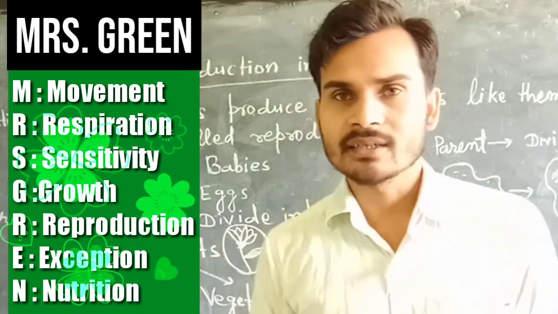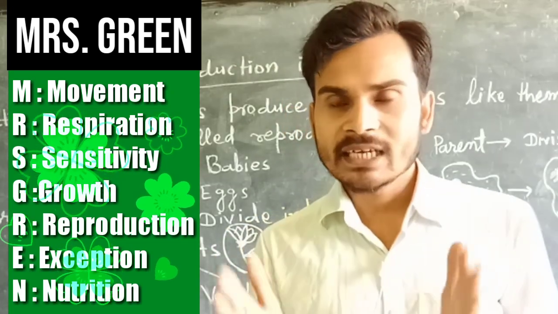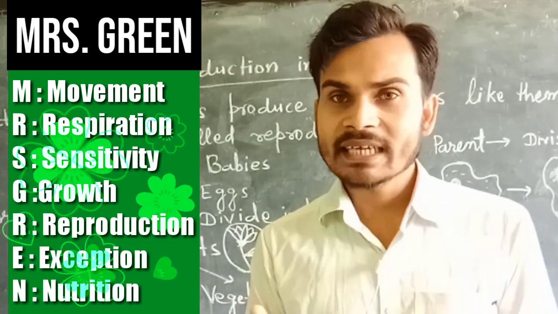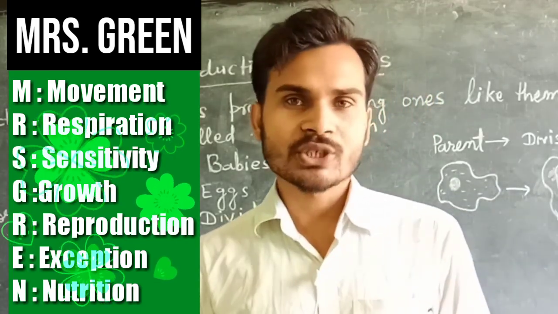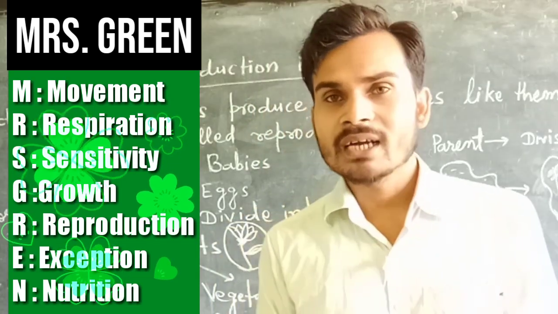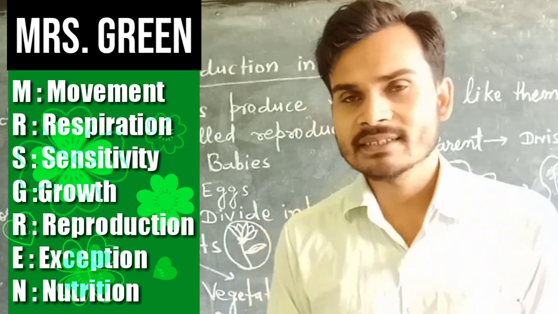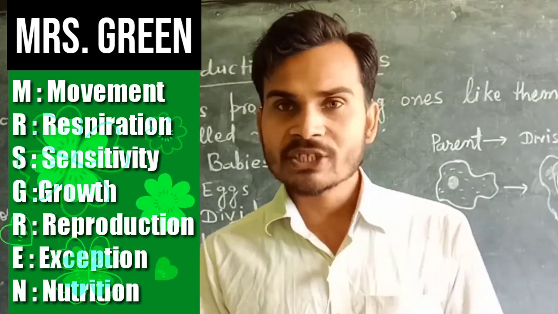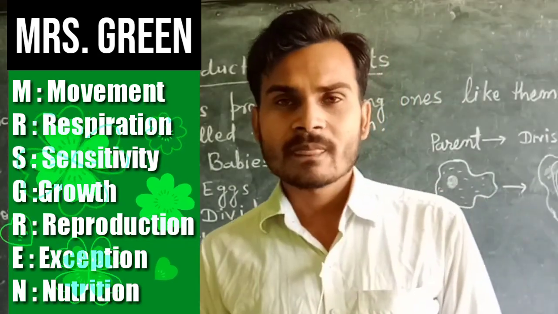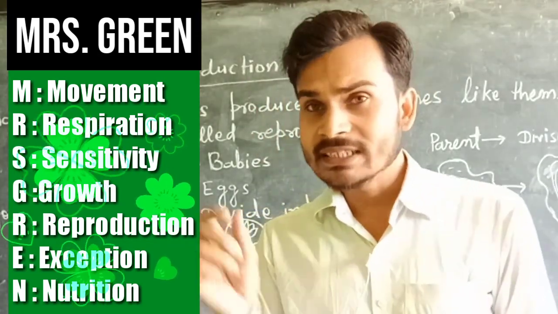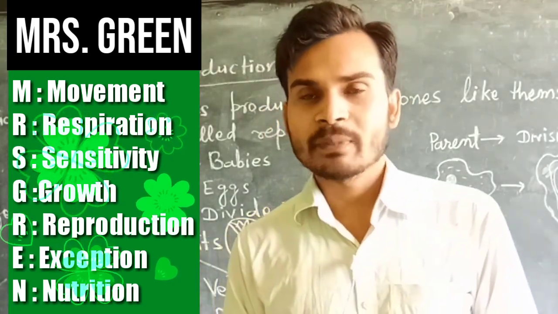The next one is R. R means reproduction. All living things can reproduce by themselves and they can make their own copy through this process. It is called reproduction. We are also copies of our parents. Many characteristics of our parents match ours. So it is reproduction, which we are going to learn in detail. But now we have to explain the other letters.